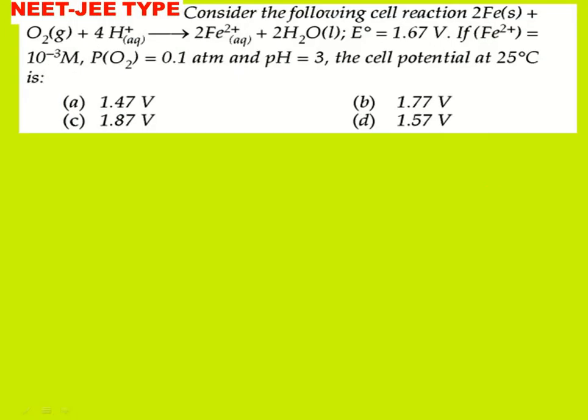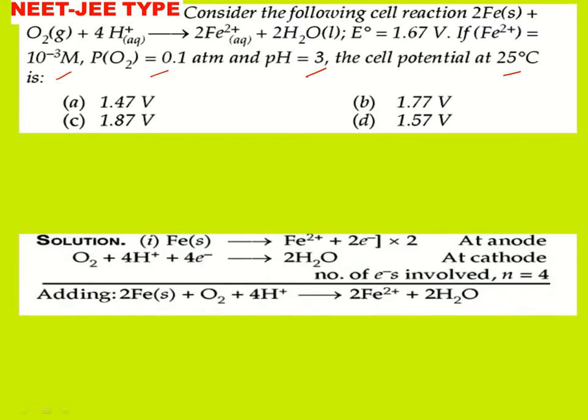Next question. Consider the following cell reaction: 2Fe plus O2 plus 4H plus gives 2Fe2 plus plus 2H2O. It looks like the rusting of iron equation. E0 is equal to plus 1.67 for this entire equation, the ferrous concentration is given as 10 power minus 2, the pressure of oxygen is 0.1, and pH is 3. We have to find the cell potential of this reaction at 25 degrees Celsius. We have 4 options: 1.47, 1.77, 1.87, 1.57.